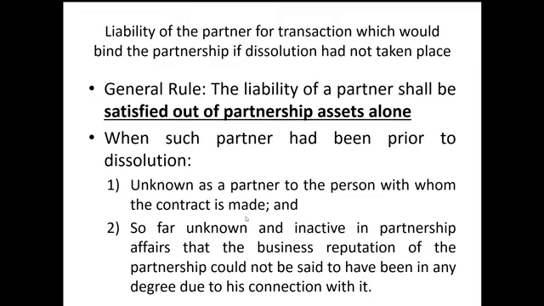Ibig sabihin, kung isa kang dormant partner at yung other partner, kunwari na bind yung partnership after dissolution, liable ka rin. Pero, isa-satisfy lang out of partnership asset. Kasi example lang, ang partners kunwari is A, B, C, tapos si D, wherein D is a dormant partner.